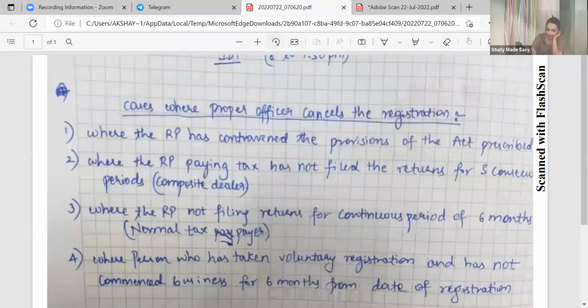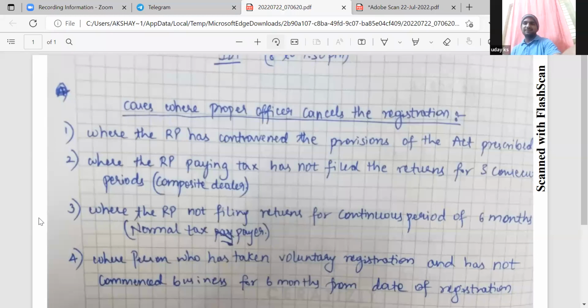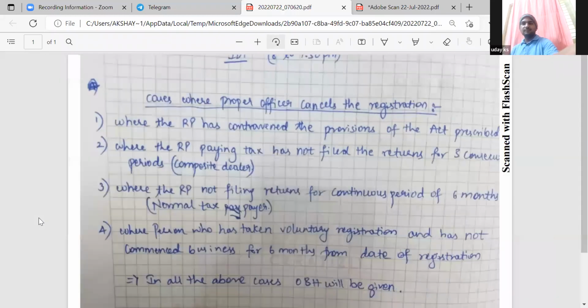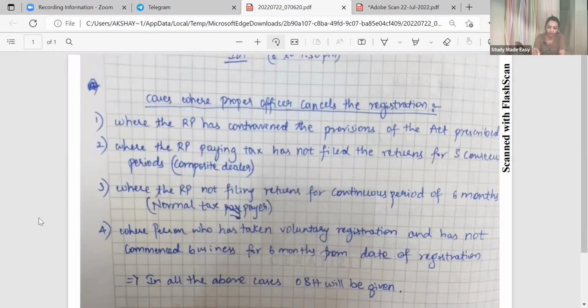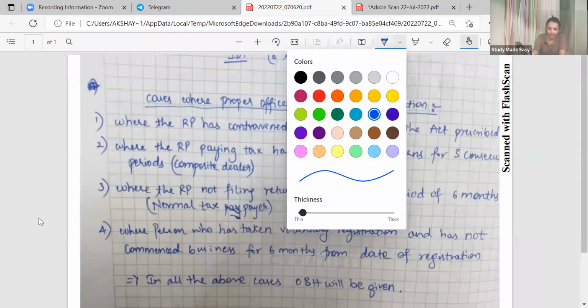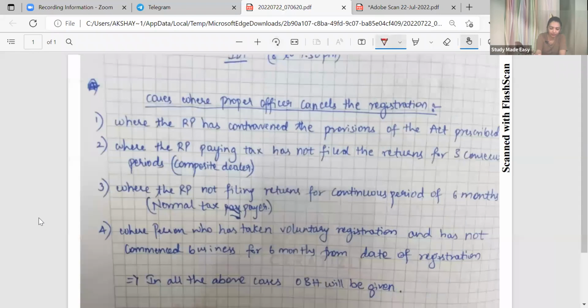Who is using this graph paper? Mine, ma'am. Cases where proper officer cancels. Perfect. First of all, you should actually write the heading. What are the cases when proper officer can cancel? So Himadri, focus on this. First of all, give a heading.